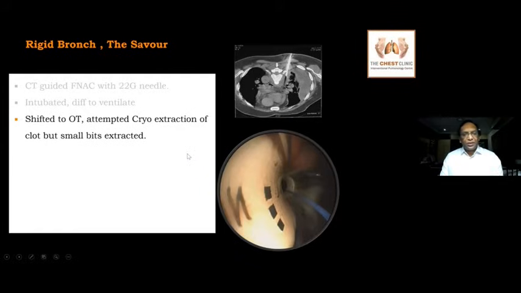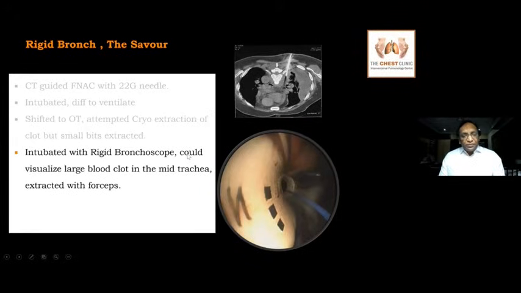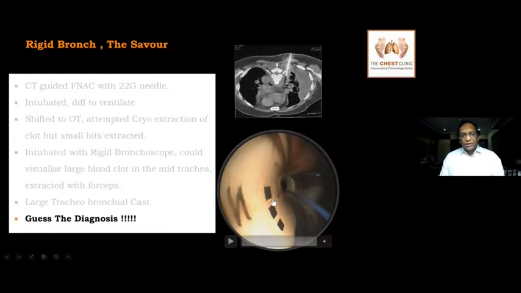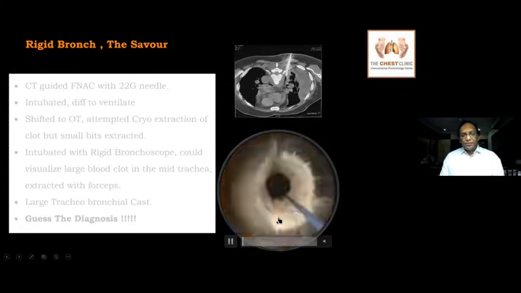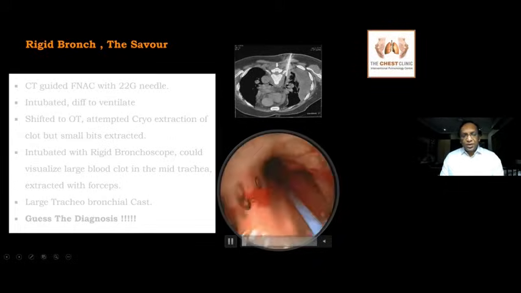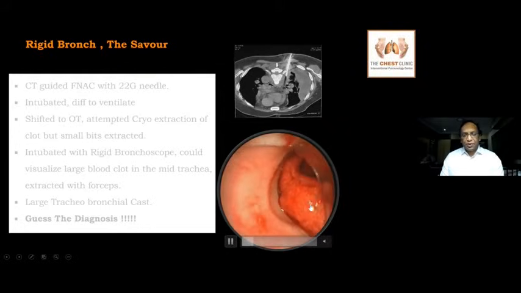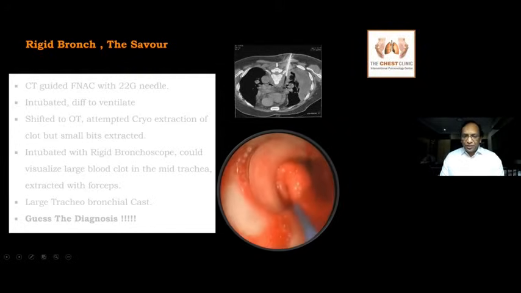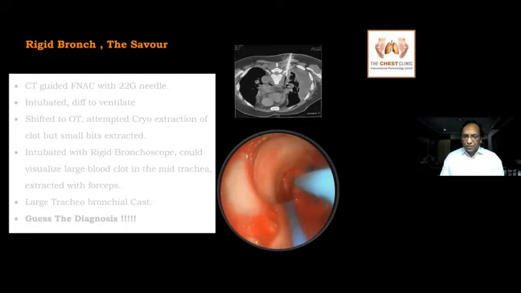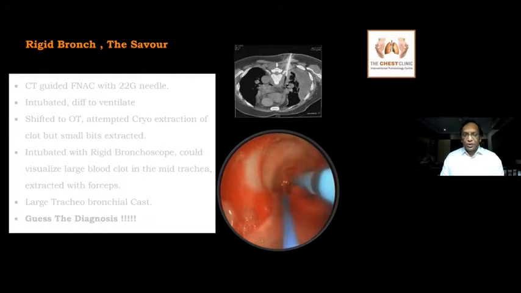We shifted to the OT, intubated him and did a bronchoscopy. Once we looked with the bronchoscope, you can see a large clot inside the proximal trachea. Yes, it was very difficult to ventilate at this time. So we thought we'd use a cryoprobe to remove this clot. It was a very large clot, but we failed to remove it.